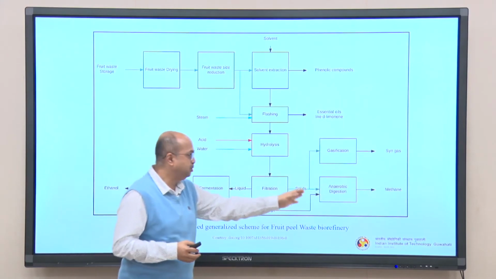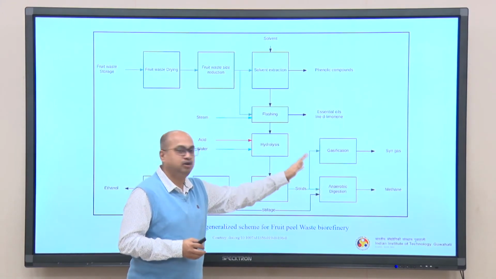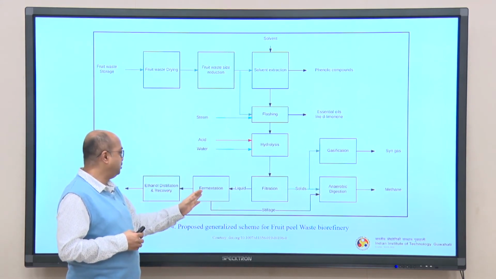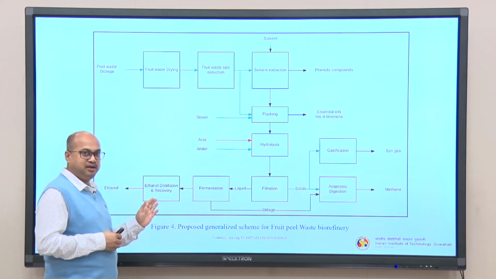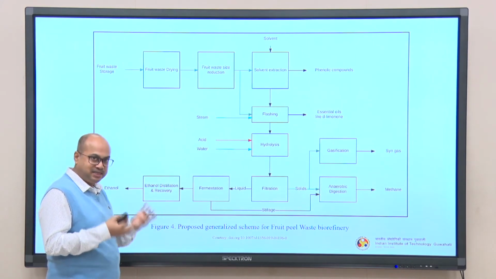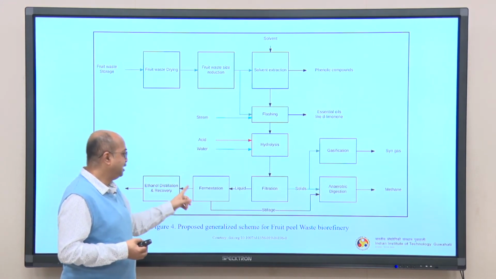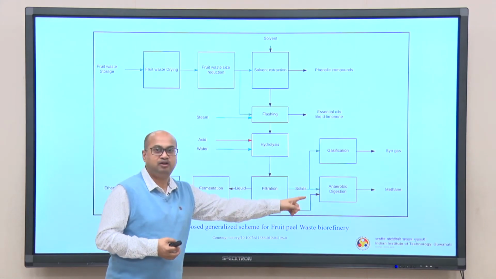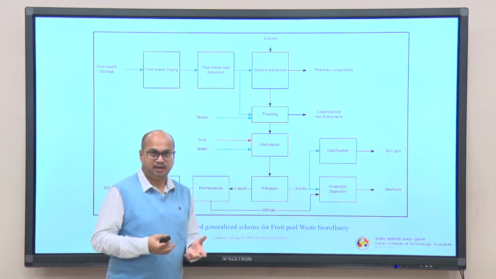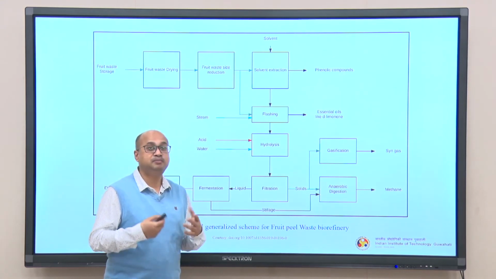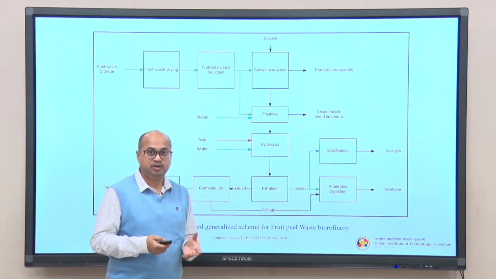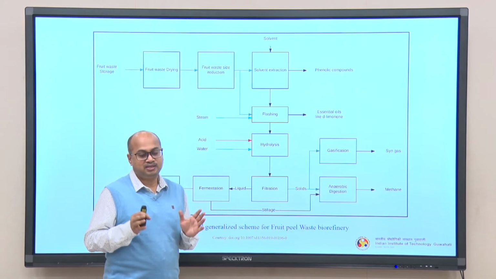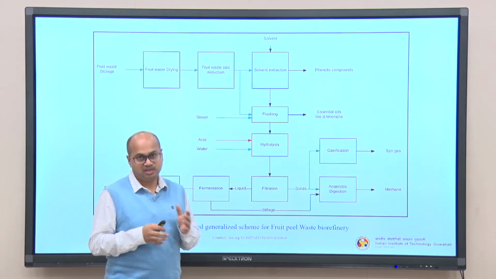The solid part goes to anaerobic digestion, you get methane, part of that can also be gasified to produce syngas. Now, the liquid product can be fermented, then you get ethanol distillation and recovery, basically you are producing ethanol, distill it, final ethanol. Okay. Then part of the fermentation broth, the stillage, can be fed to anaerobic digestion. Okay. It has so many valuable components which can be used as a source of nutrient during anaerobic digestion. So, this is a simplified schematic representation of the fruit peel waste biorefinery.